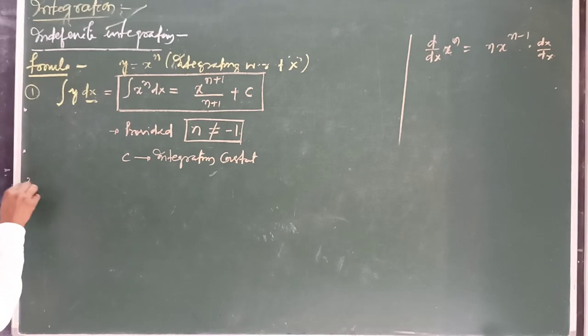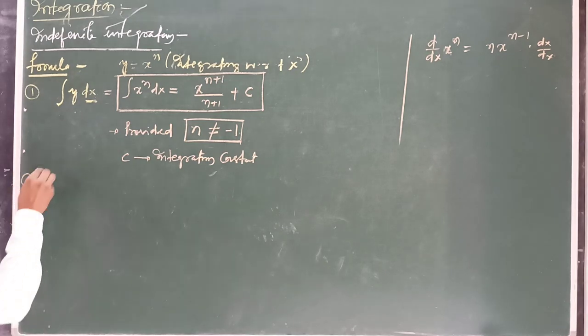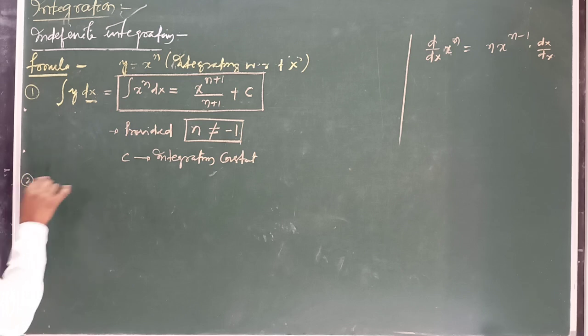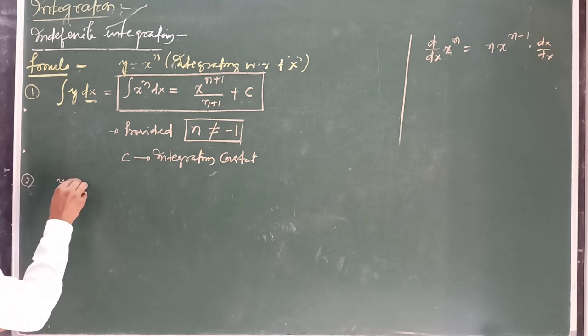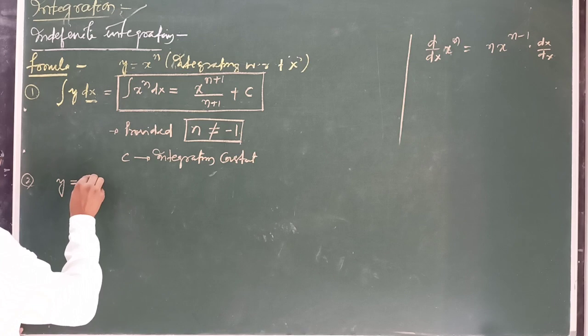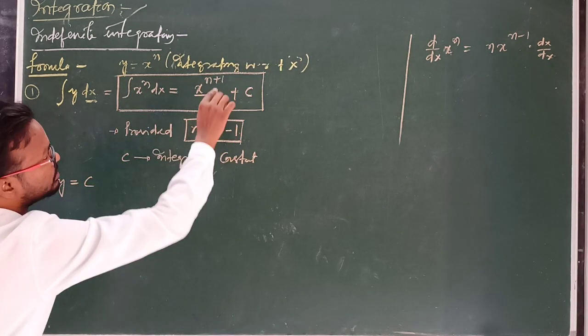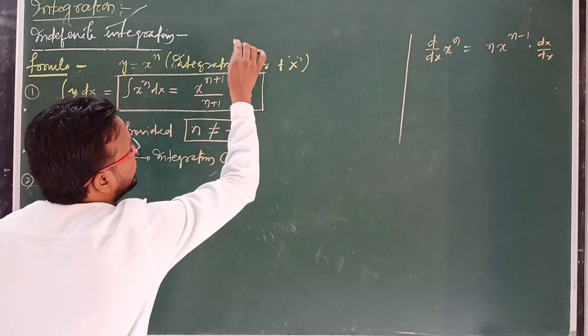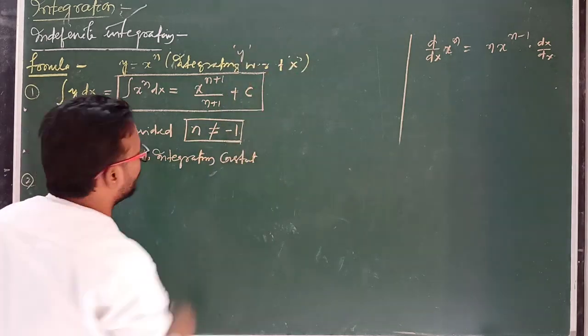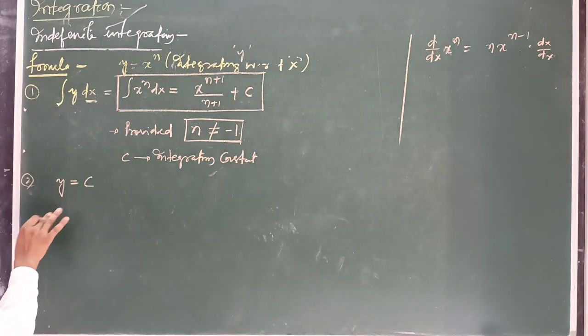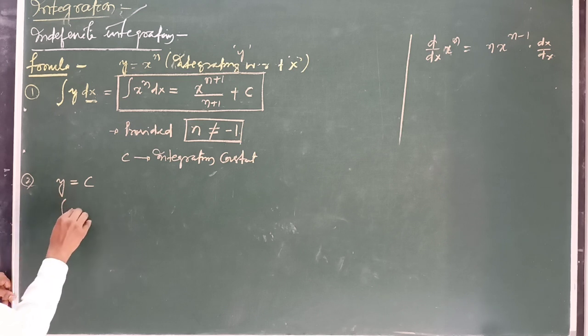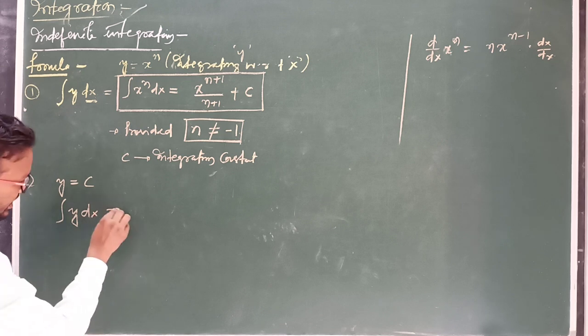Next, point number 2. Suppose y equals some constant c. Now integrating y with respect to x, in this case we write the integration symbol. We have to integrate y with respect to x, that is dx.